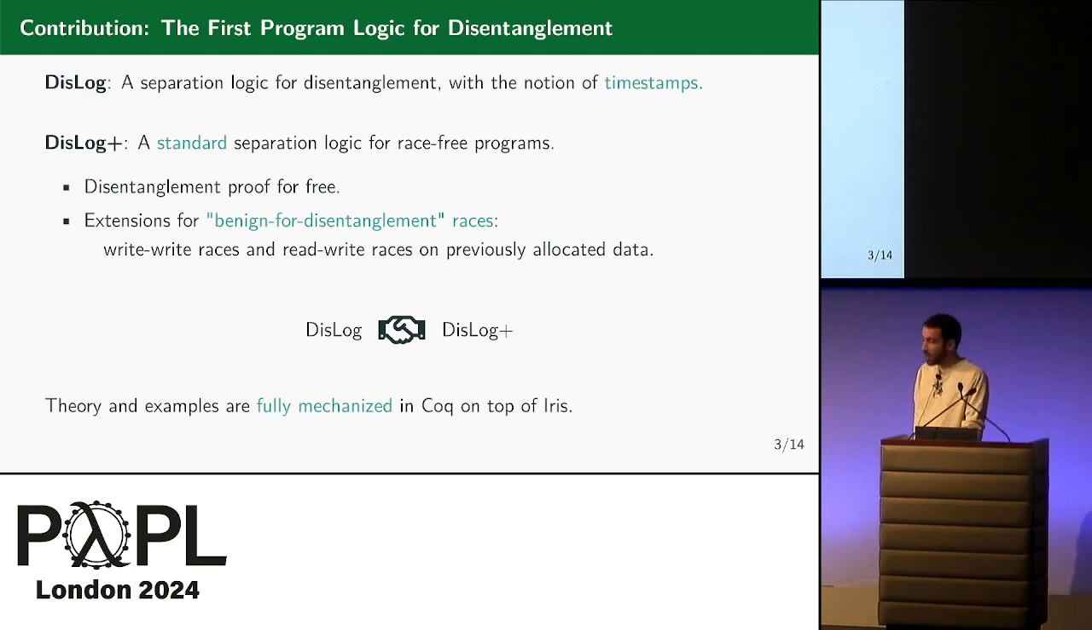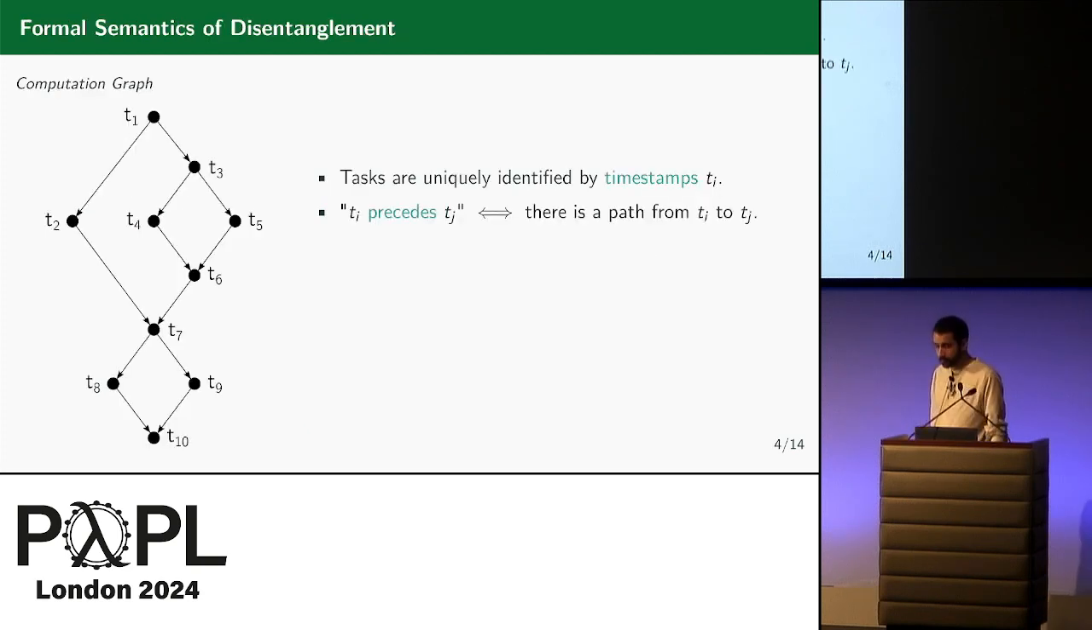So what are these timestamps? We equip each task with a unique timestamp, t, and we say that a timestamp ti precedes a timestamp tj whenever there is a path from ti to tj in the computation graph.